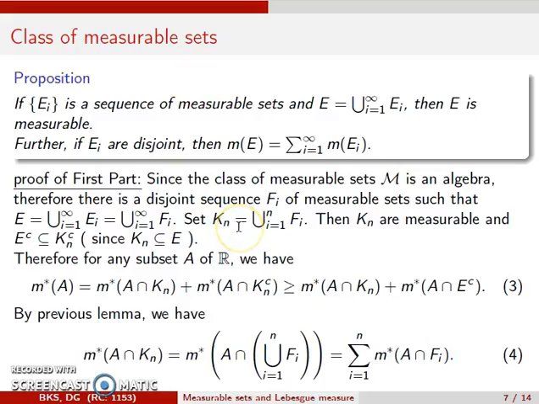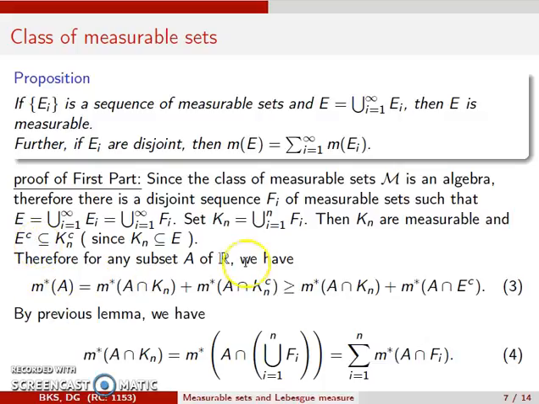Here we give a brief proof of the first part. Now the class of measurable sets cursive M is an algebra, and so we can replace the sequence Ei by a disjoint sequence Fi having the same union E. Now if I set Kn equal to the union of the first n sets F1 up to Fn, then obviously Kn are measurable and E complement is contained in Kn complement.